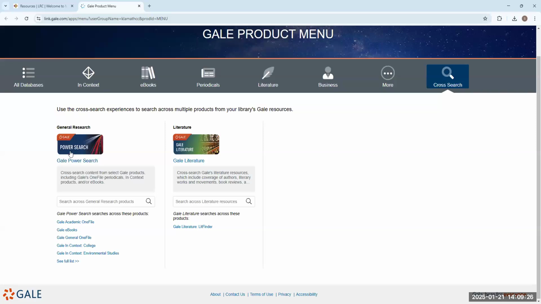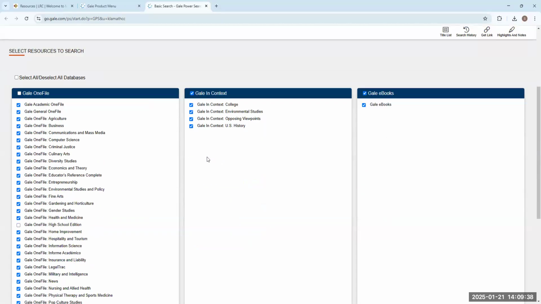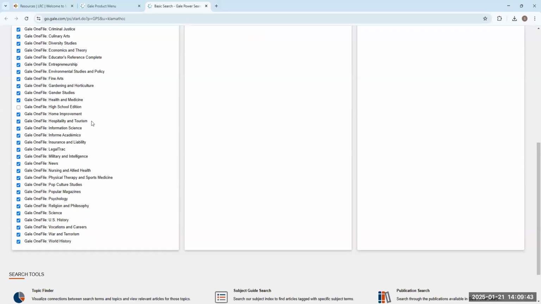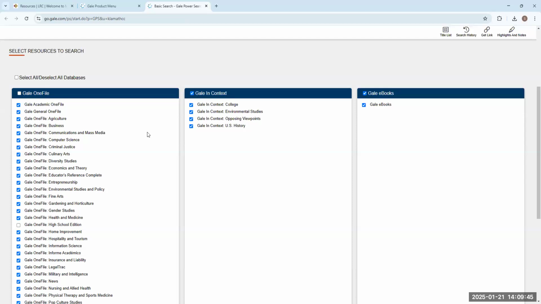So if you actually go over here to Gale Power Search, this is what we're going to use today. It's going to be a lot like the search function at EBSCO. So we're going to click here, and it's going to take us to this page. Again, I don't know why Gale and EBSCO both seem to select every single database. It's just not very efficient as far as searching things, right? So why don't we do like what we did at EBSCO? We're going to go up here where it says select all or deselect all databases. We're going to click this and then this again, and you'll see how it deselected everything, right?